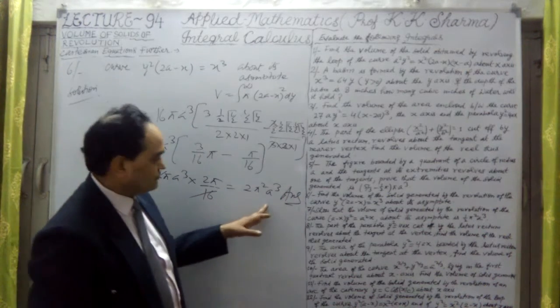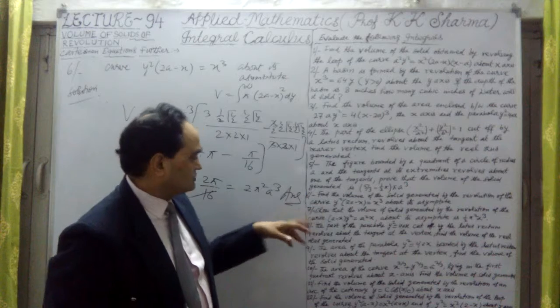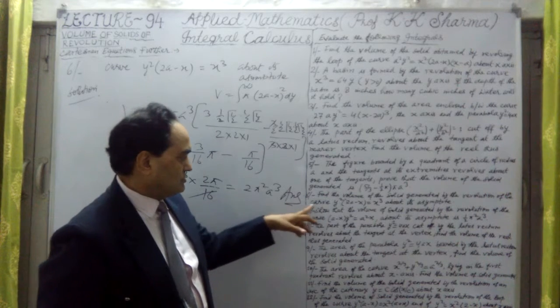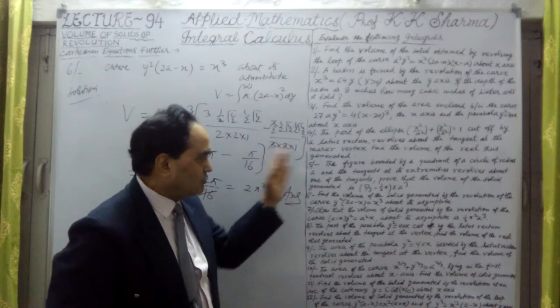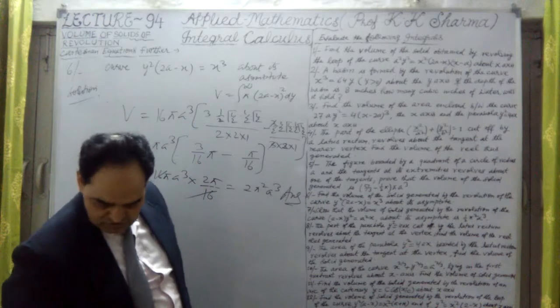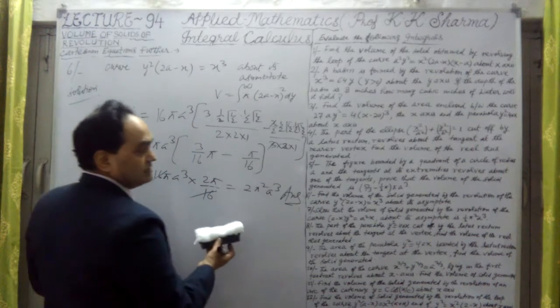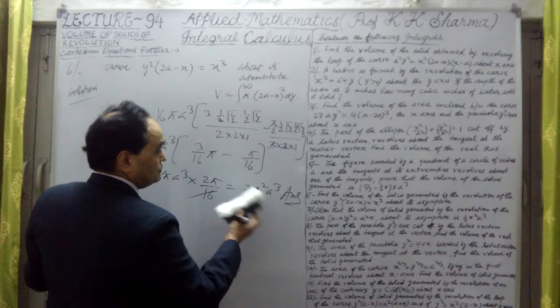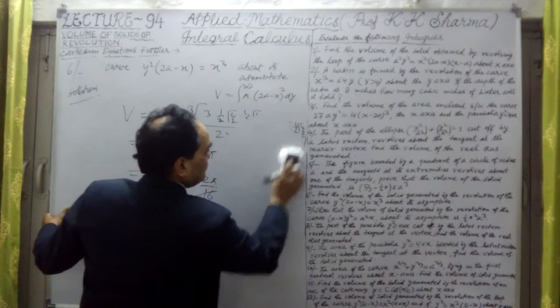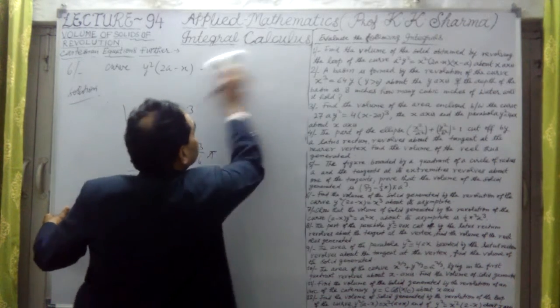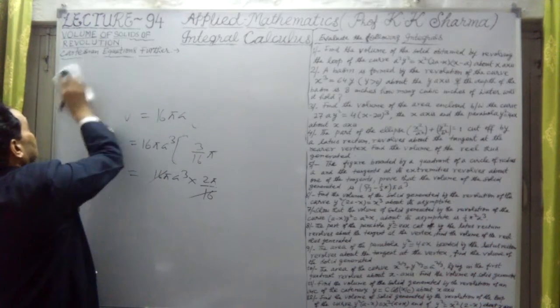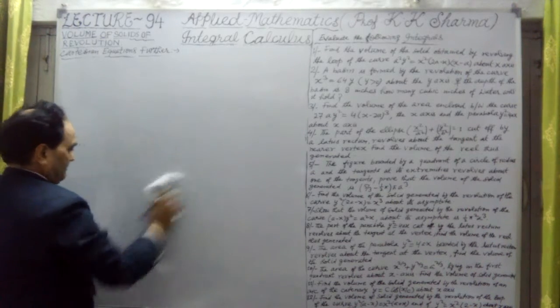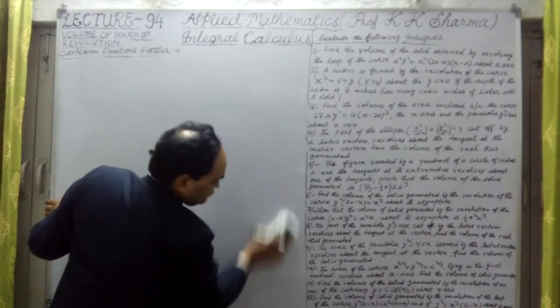Okay, so the volume of the sixth question is this. The volume of the curve around its asymptotes is this much. Simpler one, no problem. 2 pi square into a cube. That is the answer. Okay, now let me take the next question. Now question number 7, what does it say? Okay, so question number 7 is,